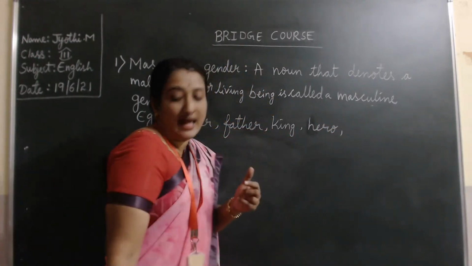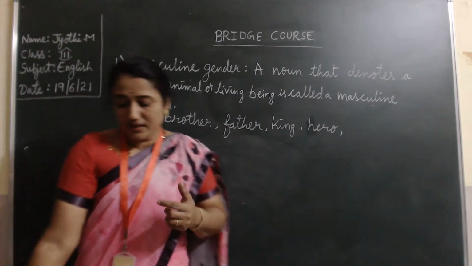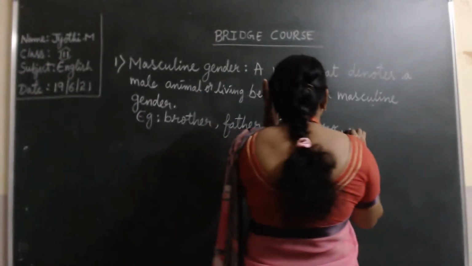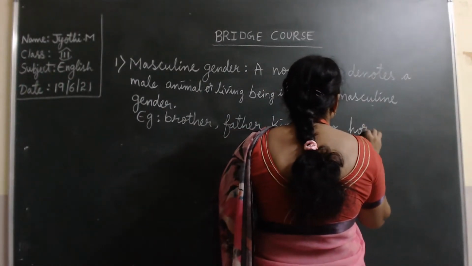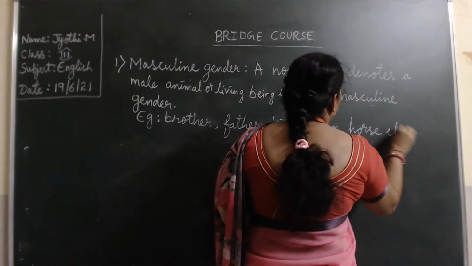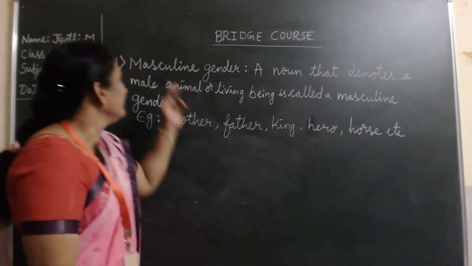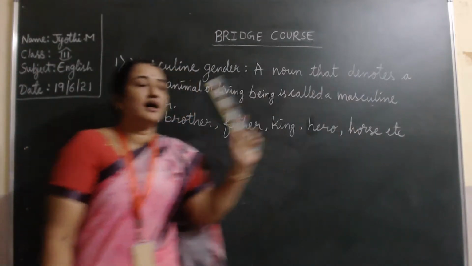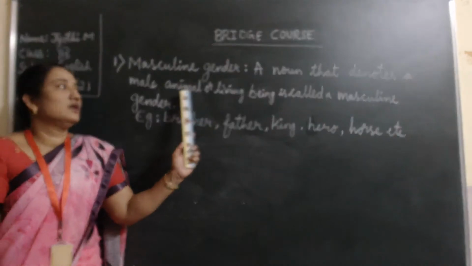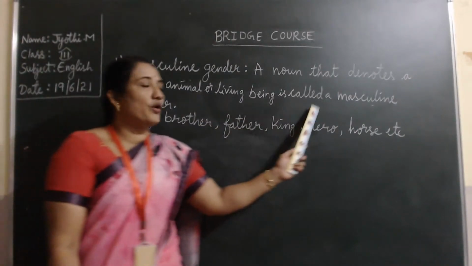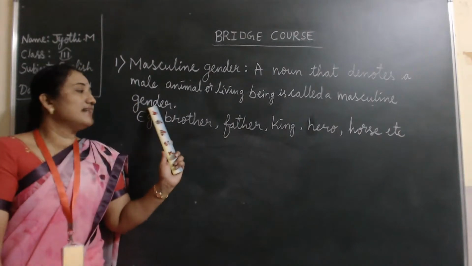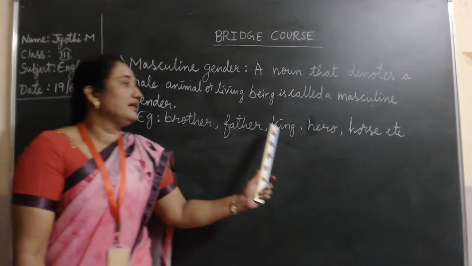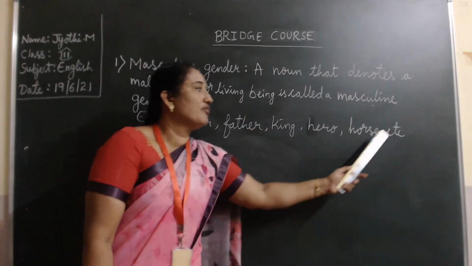You'll be having a pet animal, that is the horse, etc. See, masculine gender means a noun that denotes a male animal or living being. Examples are like brother, father, king, hero, horse, etc.